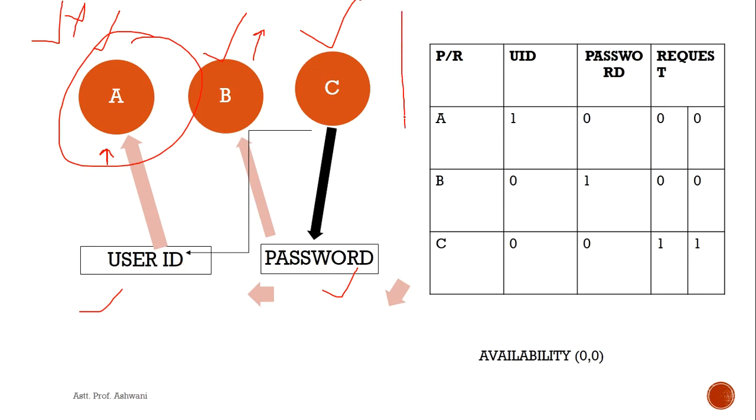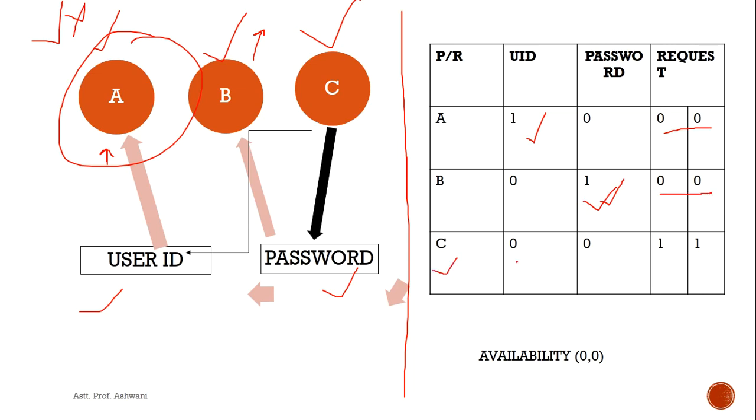So how can we find whether the system is in deadlock or not? As we know, there are three processes A, B and C. The user ID is assigned to process A and process A requests nothing. The password is assigned to process B and B requests nothing.